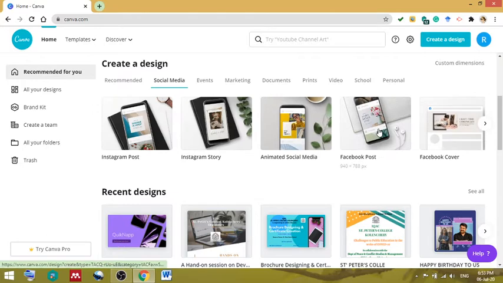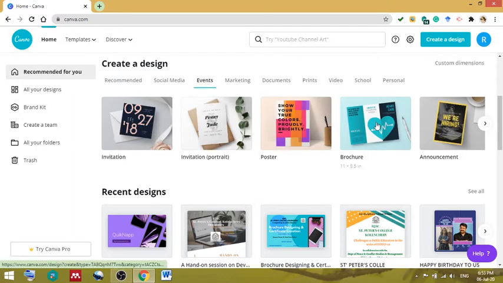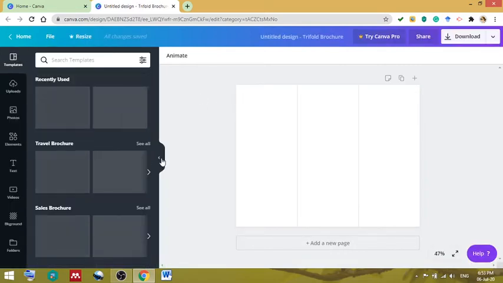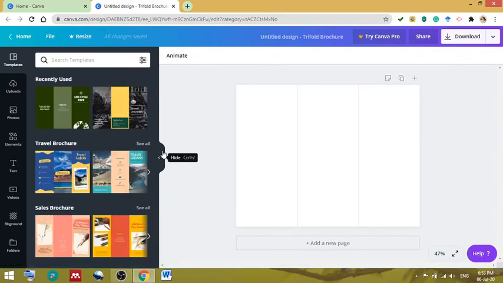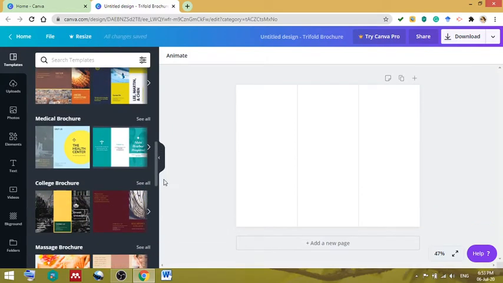So from social media, for the time being, I am not selecting from social media, from events, I am selecting a brochure. So this is what we use most nowadays, since our institutions are conducting a large number of webinars and so on. So I clicked on brochure, and under brochure you will see a large number of templates on your left hand side. So from that you can select whichever appeals to you the most. See, so many templates are available.